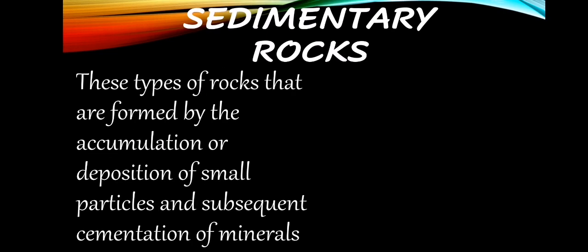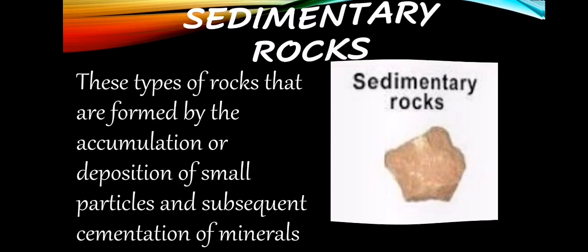Now sedimentary rocks. Sediments, we all know. These rocks are formed by the accumulation or deposition of small particles and subsequent cementation of minerals. When they settle down, deposit and combine together, they form sedimentary rocks. This is an example of a sedimentary rock.